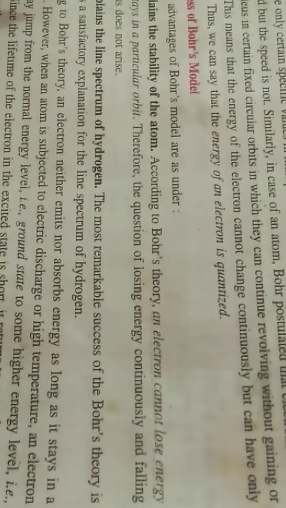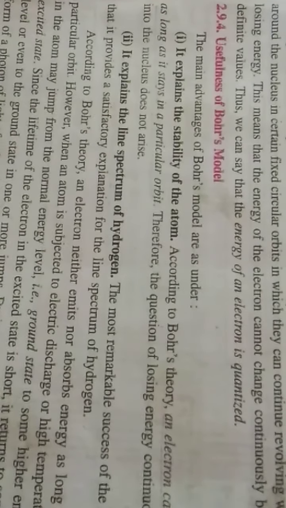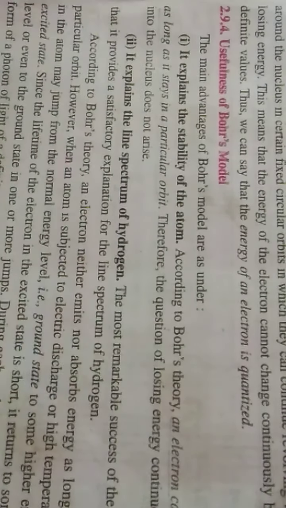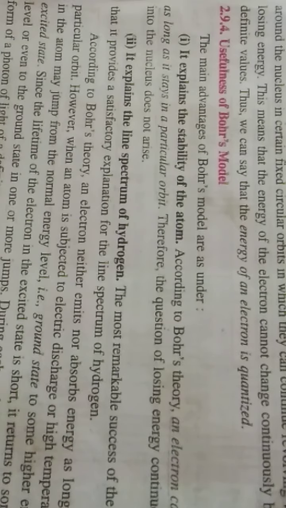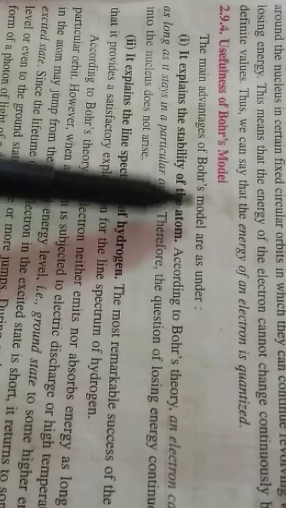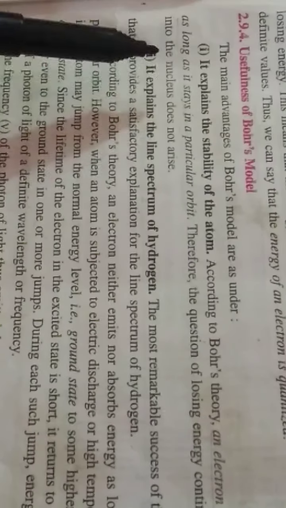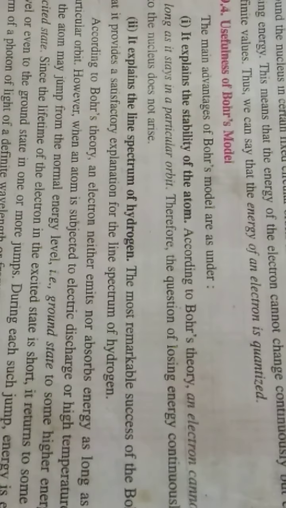Now next one is the usefulness of Bohr's model. Children, the first point is that it explains the stability of the atom. Bohr was able to explain the stability of the atom because Bohr told that an electron cannot lose energy as long as it stays in a particular orbit. So it will be staying in that particular orbit.